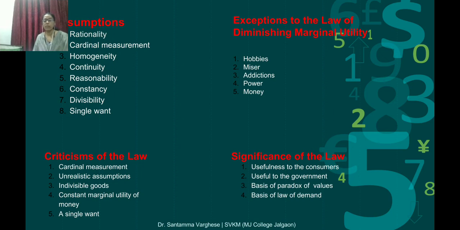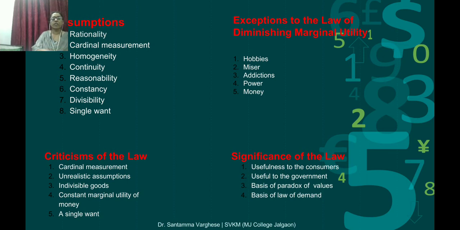And single want. A given commodity can satisfy a single want of the consumer. The law assumes that an experience of a single want is completely satisfied at a given point of time. Single want means if you are drinking water, you use it for drinking only, not for other purposes like washing face or washing hands. Only a single use, then we can measure. So these are the 8 assumptions.